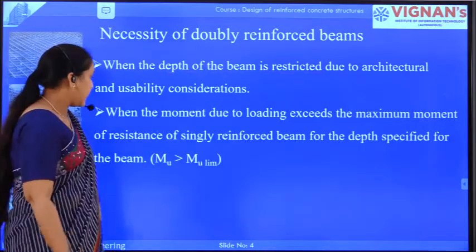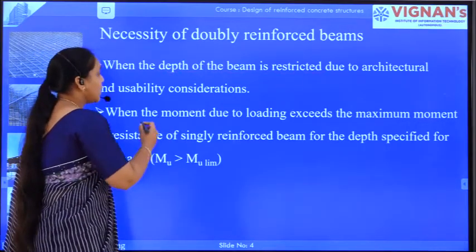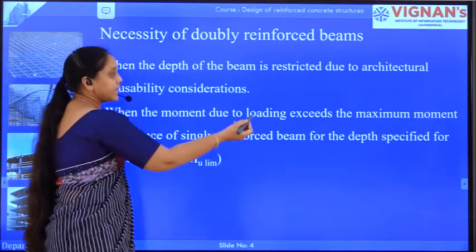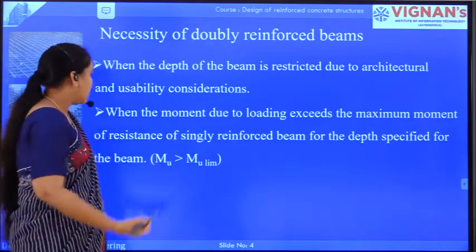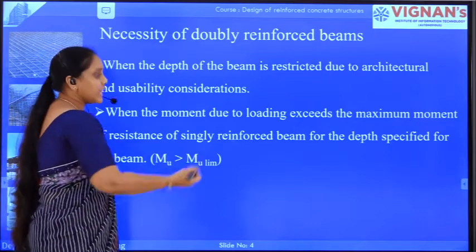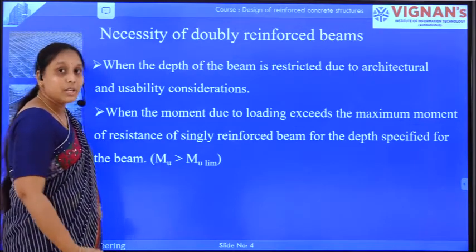And the other need is when the moment due to loading exceeds the maximum moment of resistance of a singly reinforced beam for the depth.